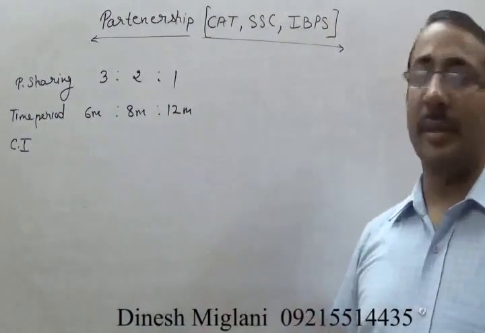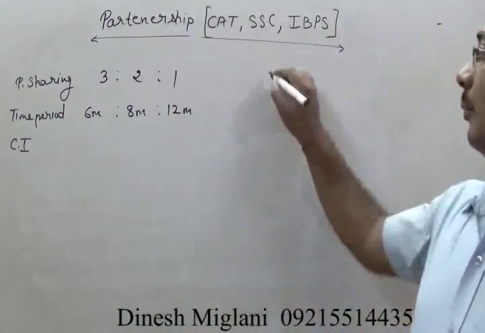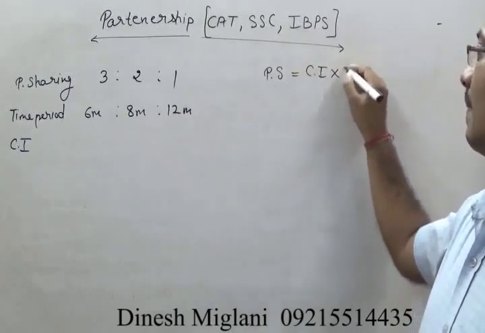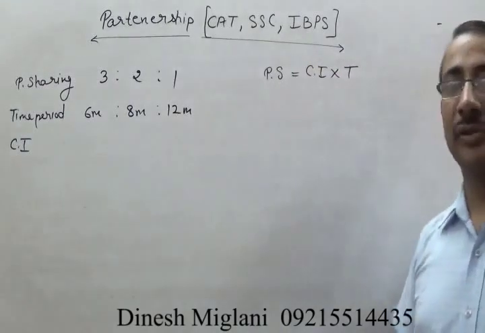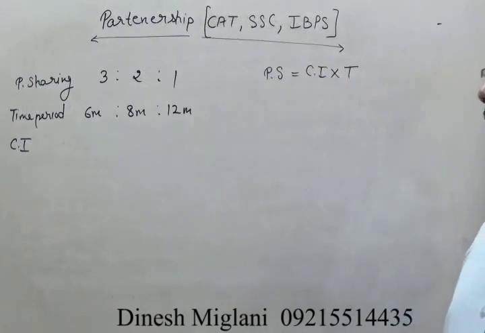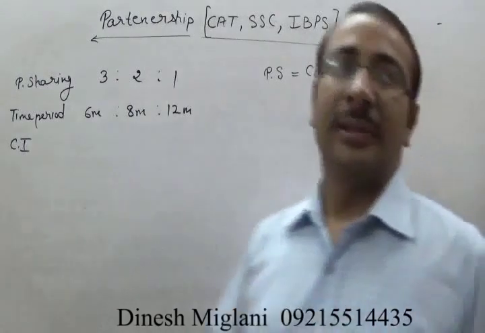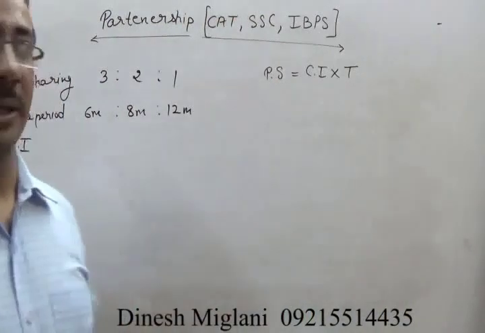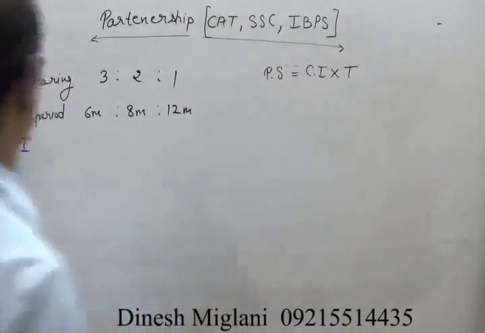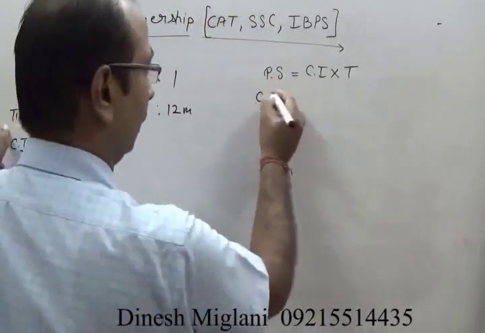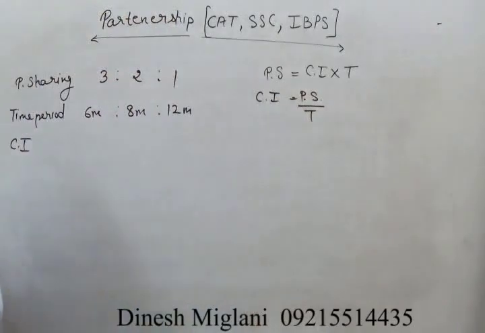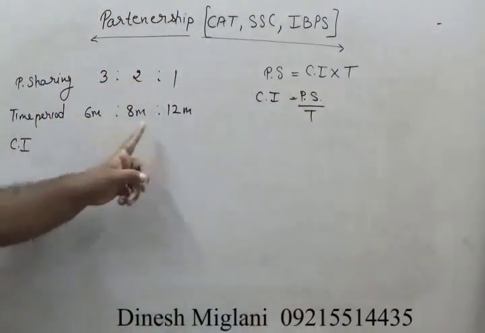Now when I look at this statement, earlier I told you profit sharing ratio is always equal to capital investment into time. That simply means if you have to find profit sharing, you require the ratio of capital investment into time. On the other hand, suppose in this question I need capital invested, this is equal to profit sharing upon time. This is my profit sharing ratio and this is the ratio of the time.